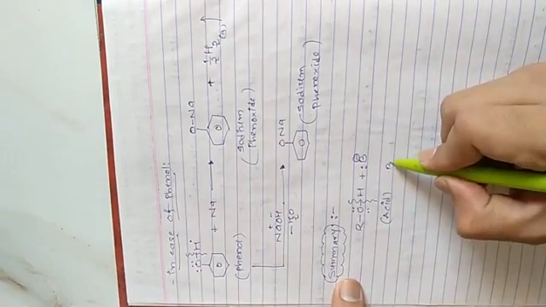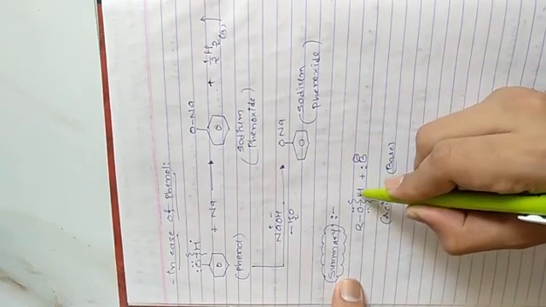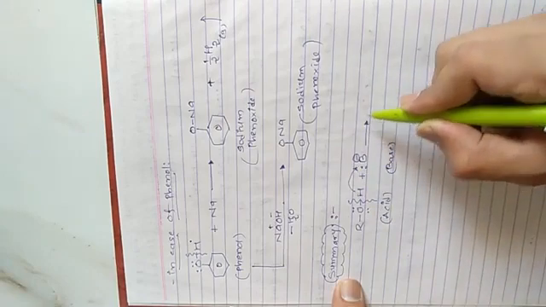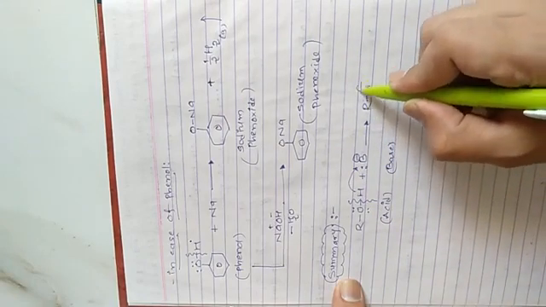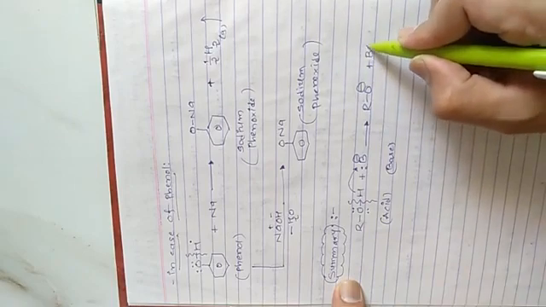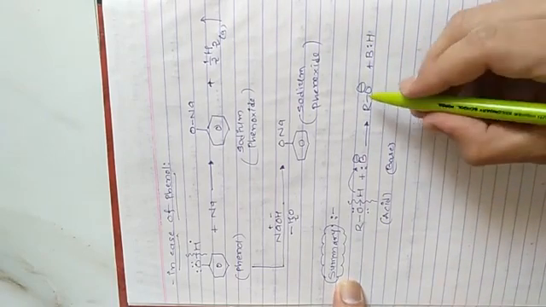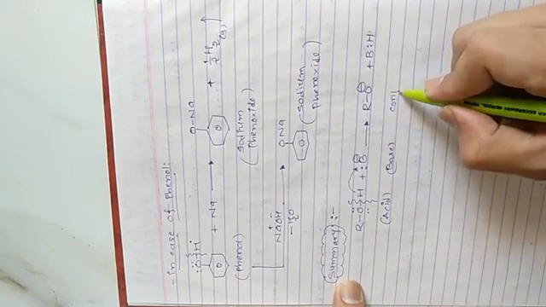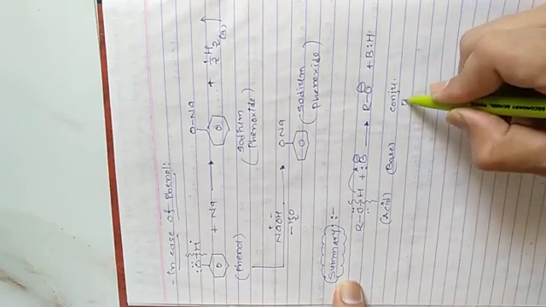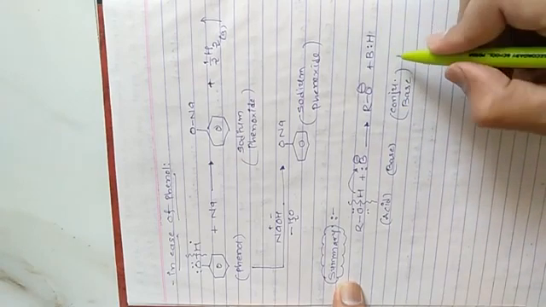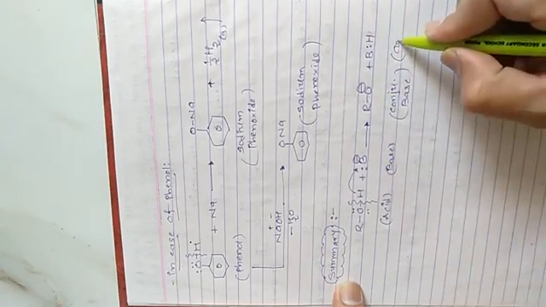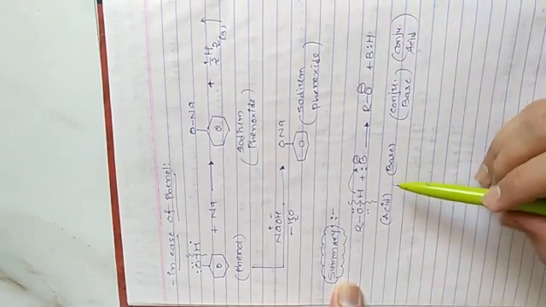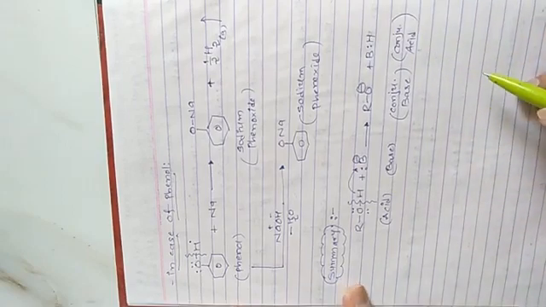This base will gain the H plus atom, so it will form RO minus with this compound. So this is an alkoxide. So the acid will form a conjugate base, and the base will form a conjugate acid. So here we get a conjugate acid and base.